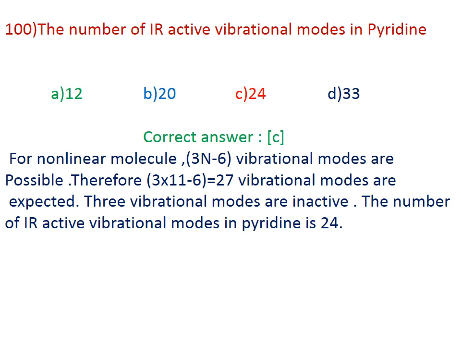The number of IR active vibrational modes in pyridine. The correct answer is 24. For a nonlinear molecule, you can expect 3N-6 vibrational modes. There are 11 atoms present in pyridine, C5H5N, so 3 into 11 minus 6 gives 27 vibrational modes expected, and 3 vibrational modes are inactive. Therefore, the number of IR active vibrational modes in pyridine is 24. The correct answer is C.